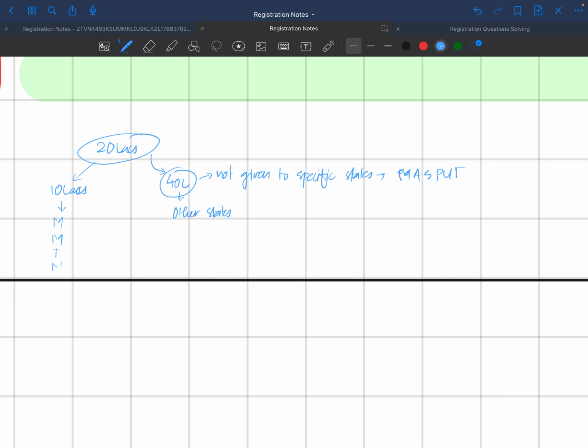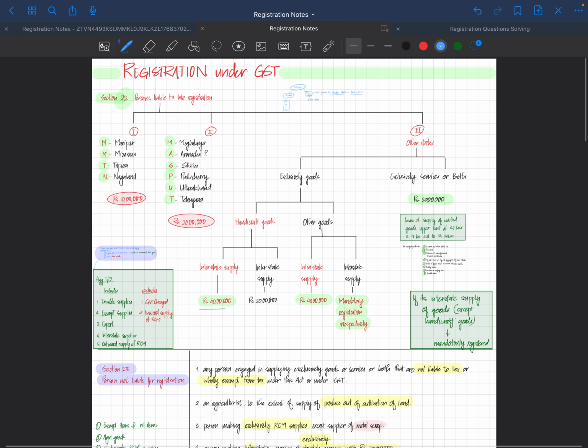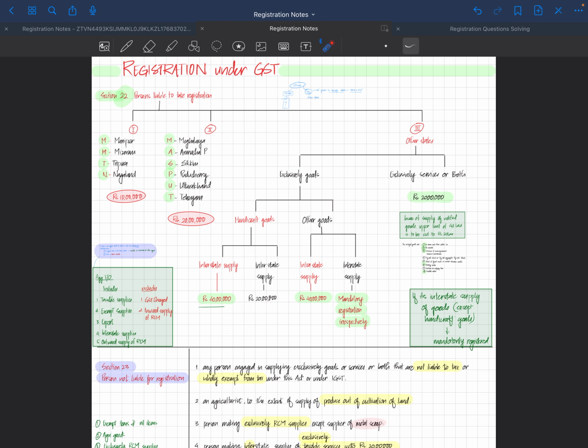So whenever we do the questions, we'll first write: Section 22 says that the limit is 20 lakhs. However, it's 10 lakhs only for special category states, and if the person is specifically engaged in supply of goods other than handicraft goods, then the limit shall be elevated to 40 lakhs. However, this elevation is not given to some specific states, which is Mass Put, or Meghalaya, Arunachal Pradesh, Sikkim, Puducherry, Uttarakhand, Telangana.